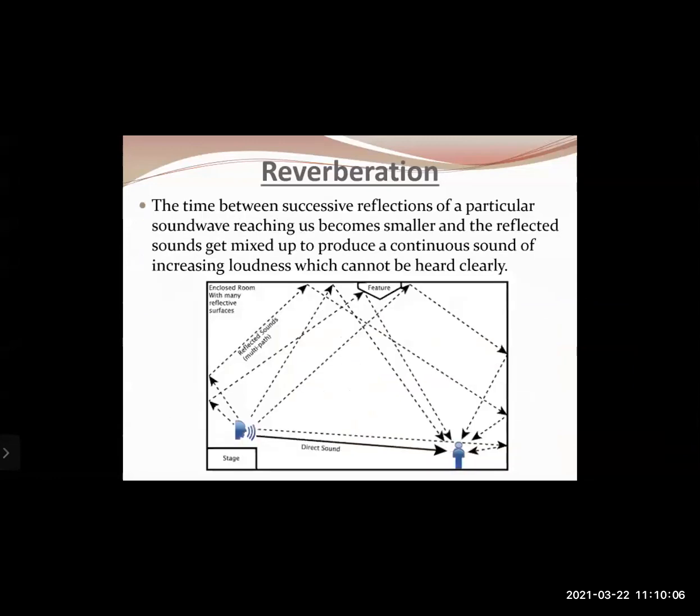Then the time between successive reflections of a particular sound wave reaching us becomes smaller, and the reflected sound gets mixed up to produce a continuous sound of increasing loudness which cannot be heard clearly, right? So because of these various features on the walls, agar aapke walls par alag alag cheeze lagi hain, those will also cause the waves to be reflected more number of times, and it will become very difficult to hear.